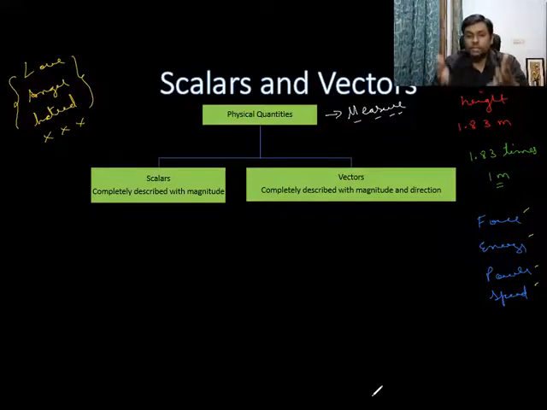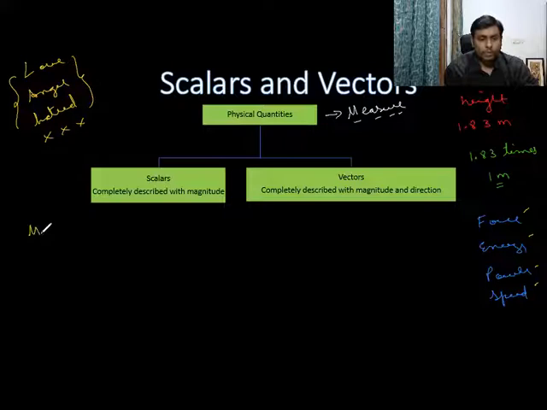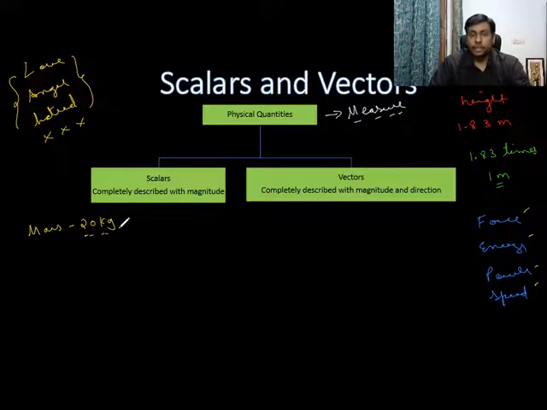Now, what is the meaning of this describe? The meaning is very simple. If, for example, I say, your mass is 20 kg, then that number 20 is sufficient to describe your mass.